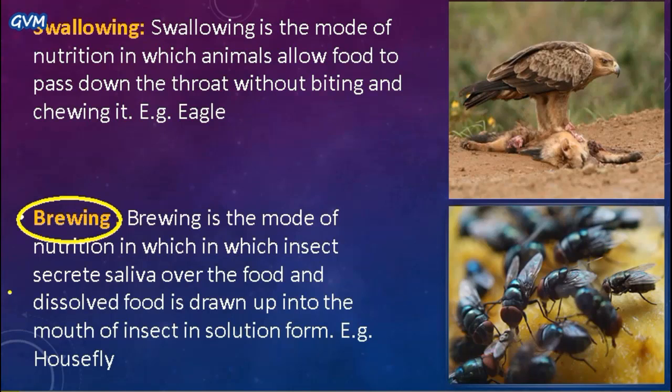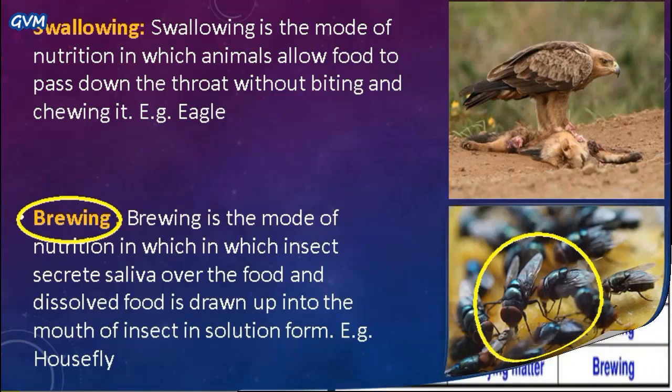This happens in the case of the housefly. As you can see in this figure, the housefly secretes a certain kind of substance from its mouth, and by this substance it tries to convert the food item into absorbable form.